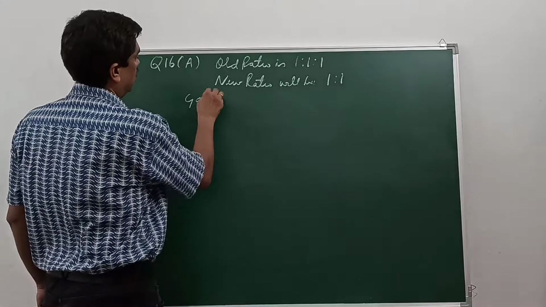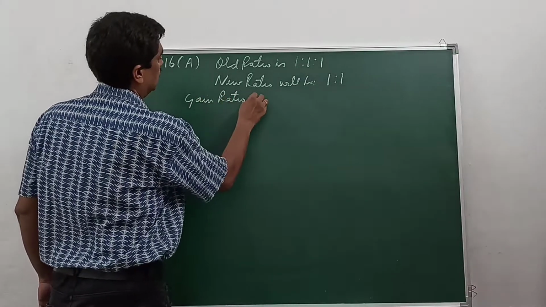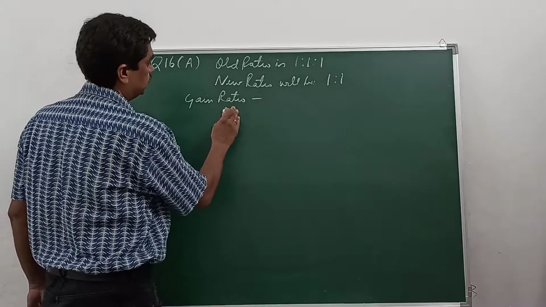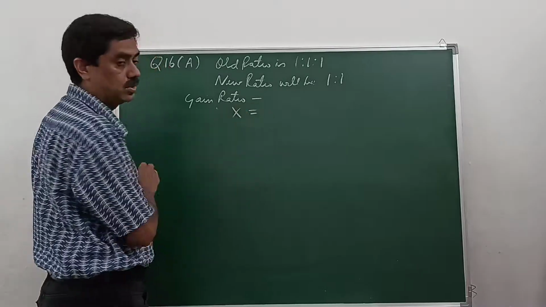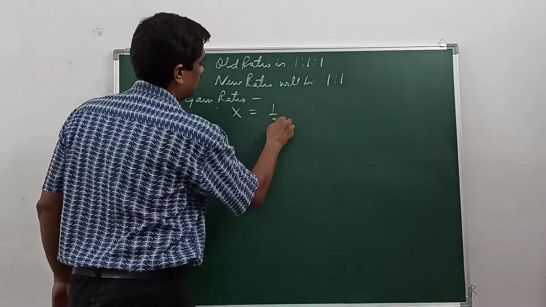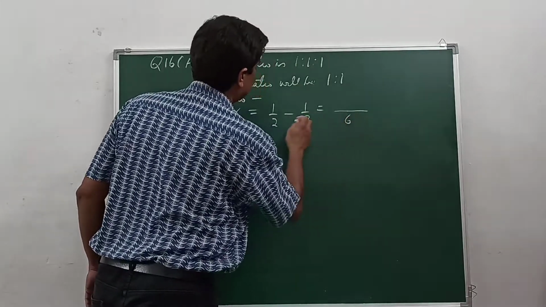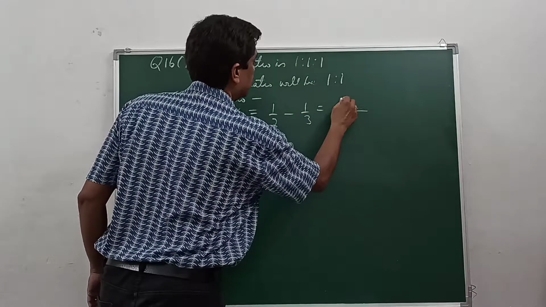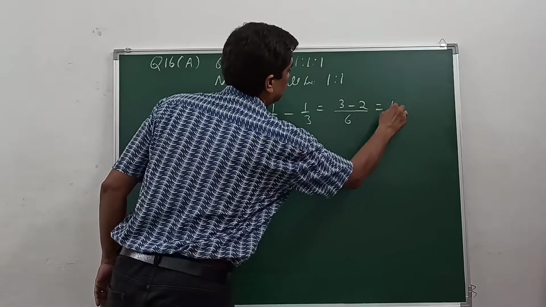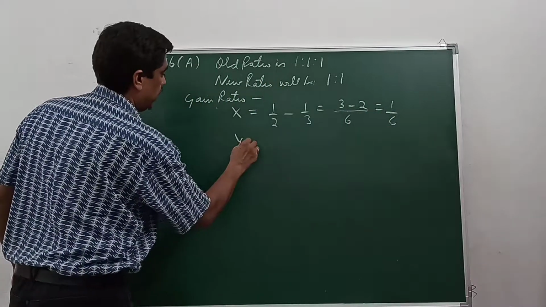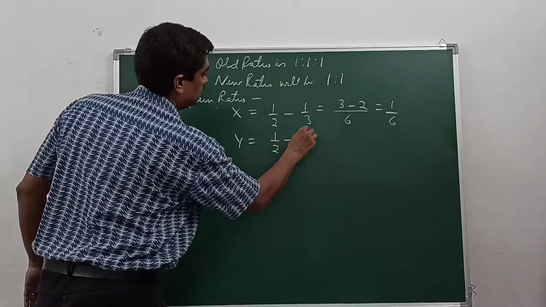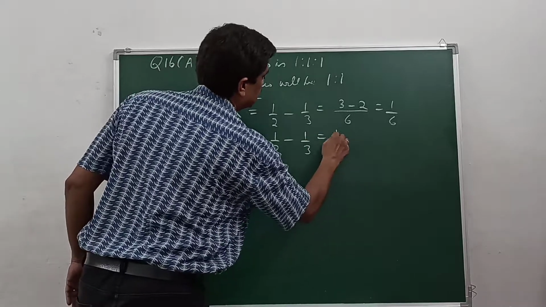Gain ratio or gaining ratio will be of X, Y, Z. X is equal to new 1/2 minus old 1/3. LCM will be 6. This will be 3 minus 2, 1/6. Y, 1/2 minus 1/3, is also 1/6.